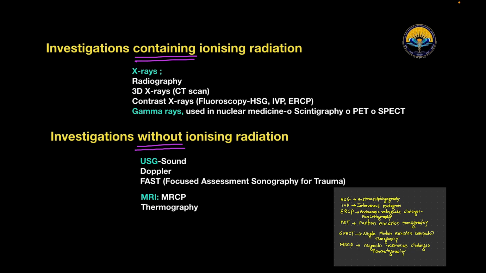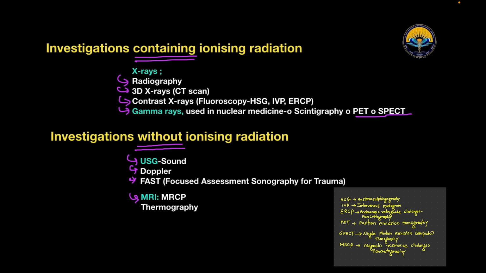Investigations containing ionizing radiations are X-ray radiography, 3D X-rays, we can say CT scan, contrast X-rays like fluoroscopy, HSG, IVP, ERCP, and gamma rays used in nuclear medicine: scintigraphy, PET scan, and SPECT scan. Investigations without ionizing radiations are ultrasonography, Doppler, FAST scan, that is focused assessment sonography for trauma, MRI, MRCP, and thermography. So these scans are without ionizing radiations.